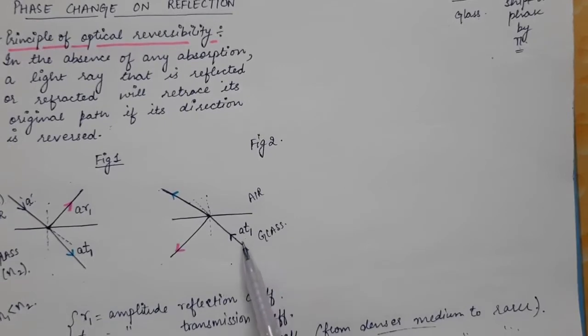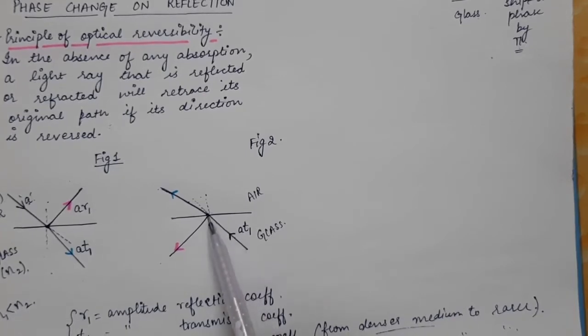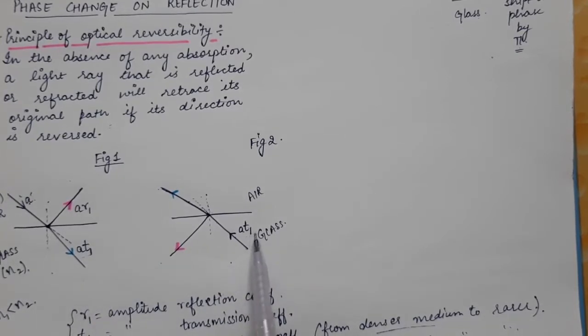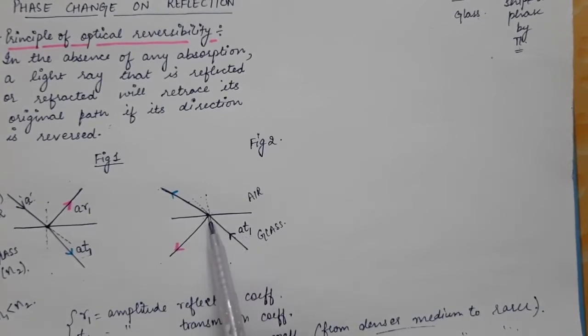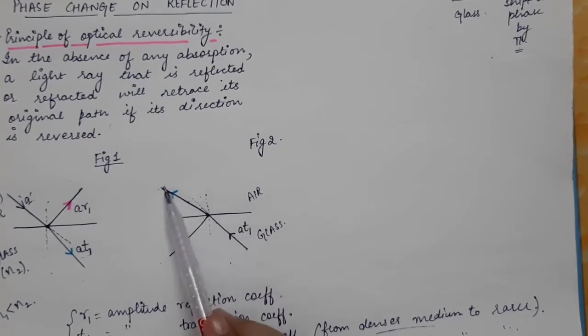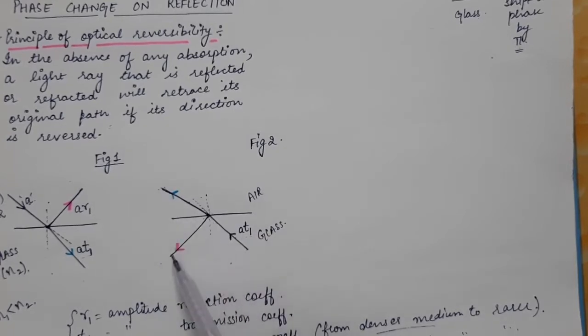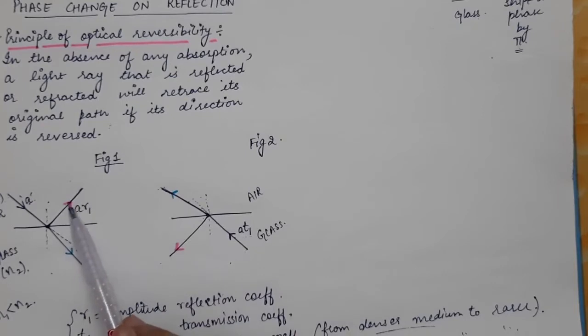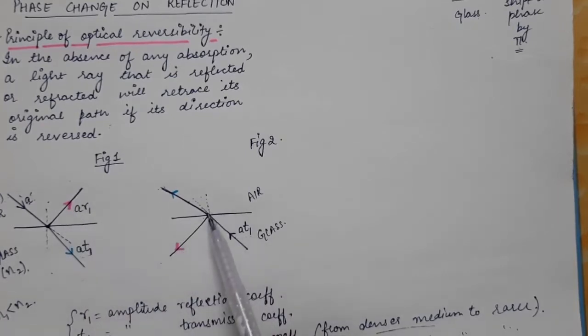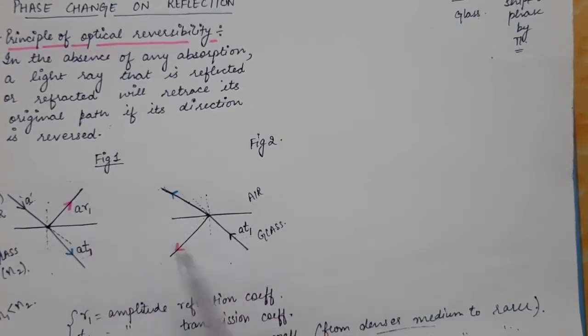So the light is now the refracted light, and the direction of this light is reversed. So this light ray is made to fall on this interface in the reverse direction with amplitude AT1. The amplitude is made the same. So AT1 amplitude of light is made to fall on this interface. Now this light will get reflected as well as refracted. This reflected light we are showing by pink color, as we had shown over here, and the transmitted light is shown by blue color.